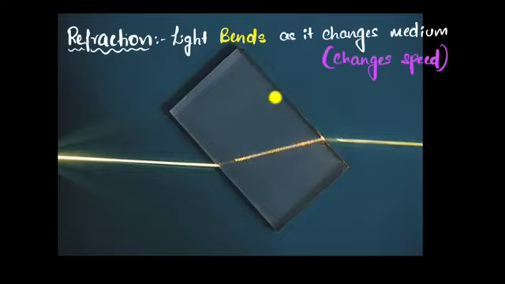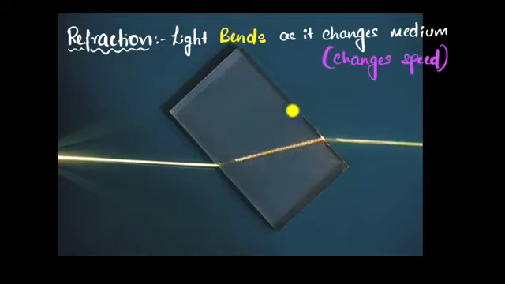So refraction is the phenomenon where light bends when it changes medium, and it happens because it changes its speed when it goes from one medium to another. Now, one part of physics would be figuring out exactly how much it bends and then using that to figure out the geometry of how we get the images, why the images are big, small, and inverted, and all of those cool things. We call that geometrical optics. We're not going to do that in this video because in this video, we're going to try and understand why this happens.